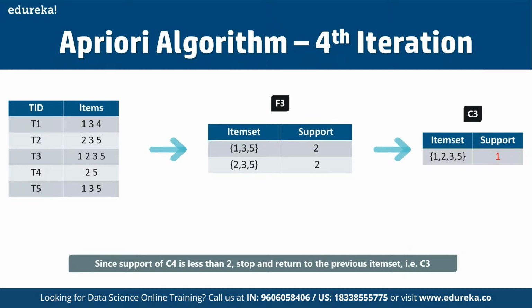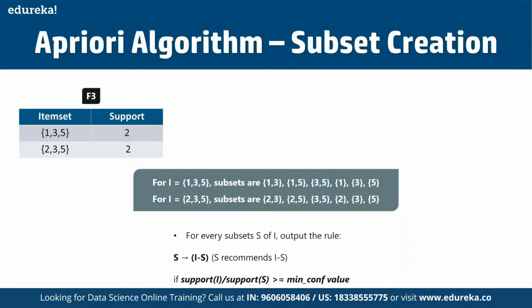So with F3, we get the following item sets. That means for the first, we have 1, 3, 5, and subsets are 1, 3, 1, 5, 3, 5, and 1, 3, 5. Whereas for the other item set, we have 2, 3, 5, with subsets 2, 3, 3, 5, 2, 5, and 2, 3, 5 itself, right? And for every subset of I, we have to define the output rule.